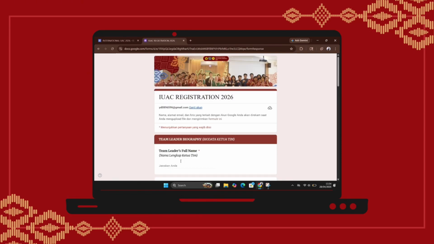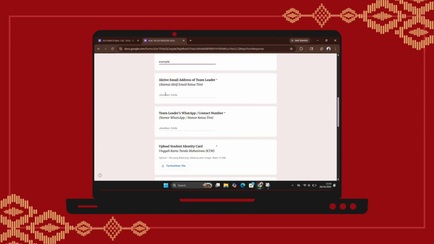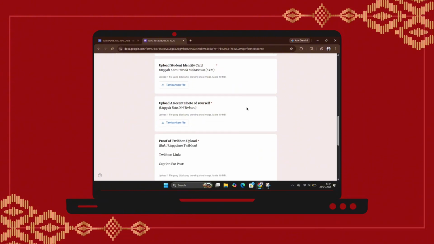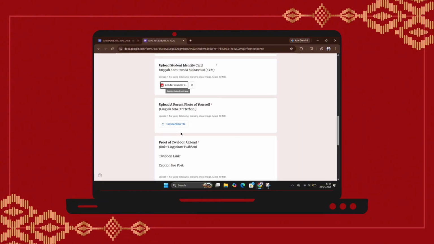In the second section, regarding the biodata of the team leader, which contains the full name of the team leader, date of birth, gender, email, and WhatsApp number owned. And you can attach the document files that you have previously prepared for the team leader.